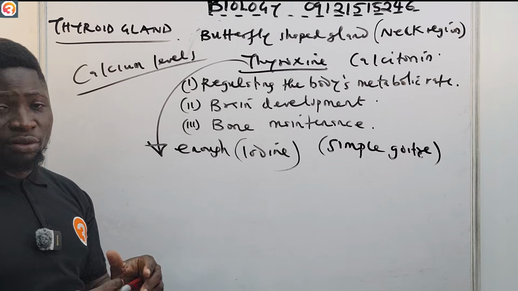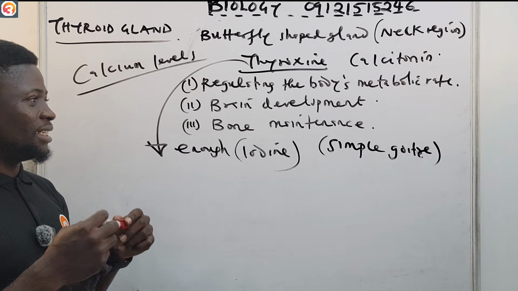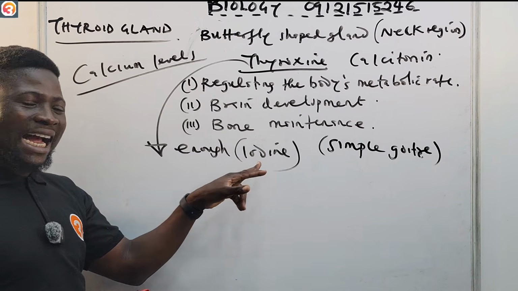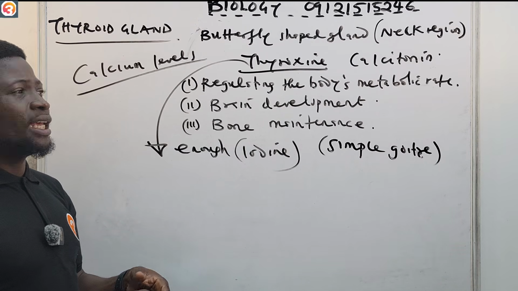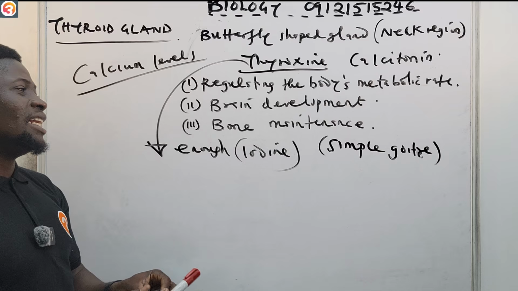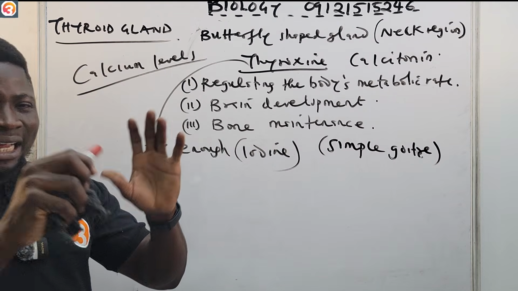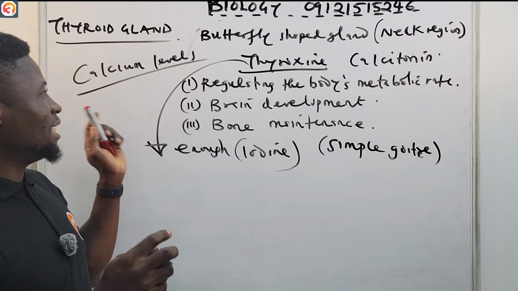Calcitonin, like I said, is responsible for maintaining calcium levels in the body. For thyroxine to be produced, we need iodine. If there's no iodine in the body, or less thyroxine is produced, it leads to a condition known as simple goiter, where the thyroid gland will enlarge and cause swelling in the neck region.